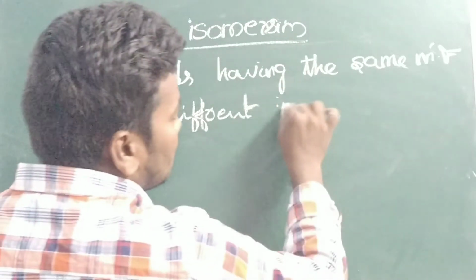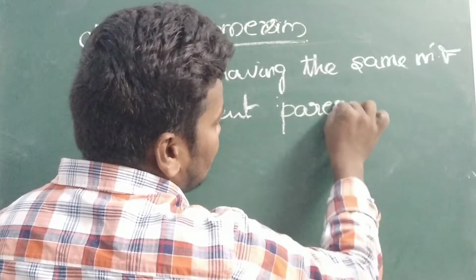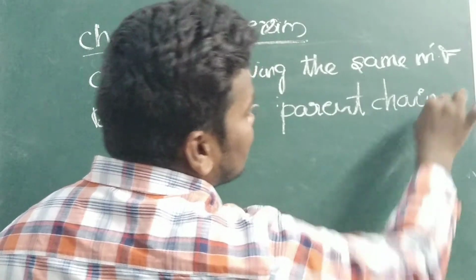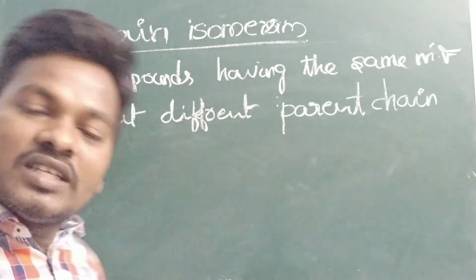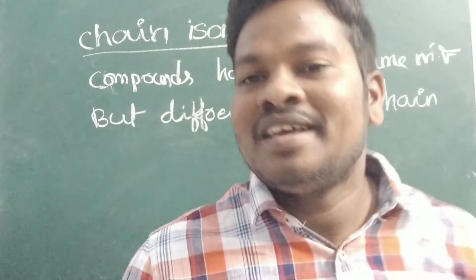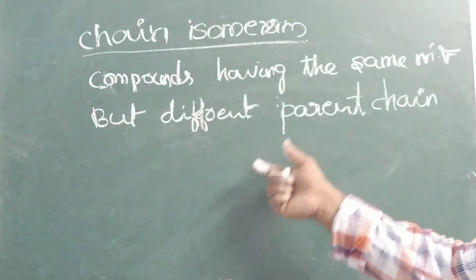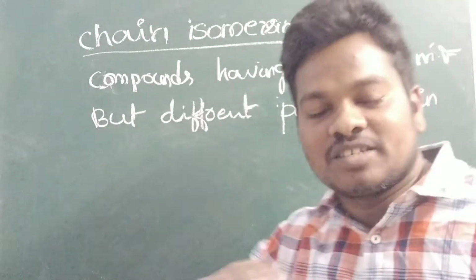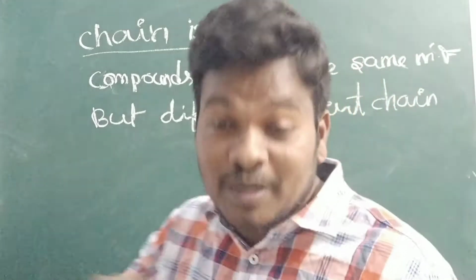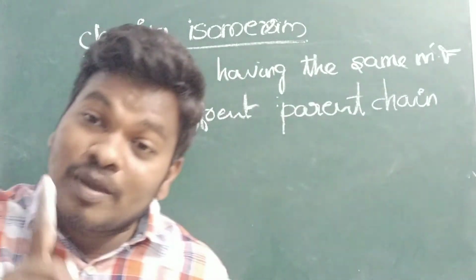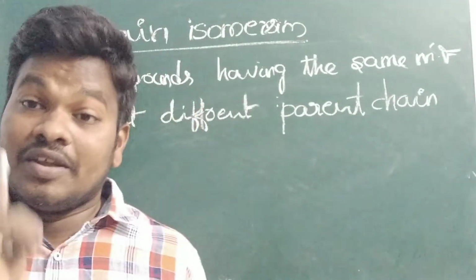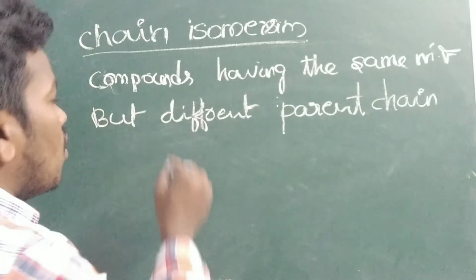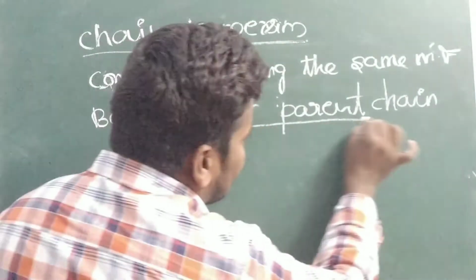The compounds have the same molecular formula, but the parent chain, that means the principal chain, is different. You have to identify that only the parent chain is different.